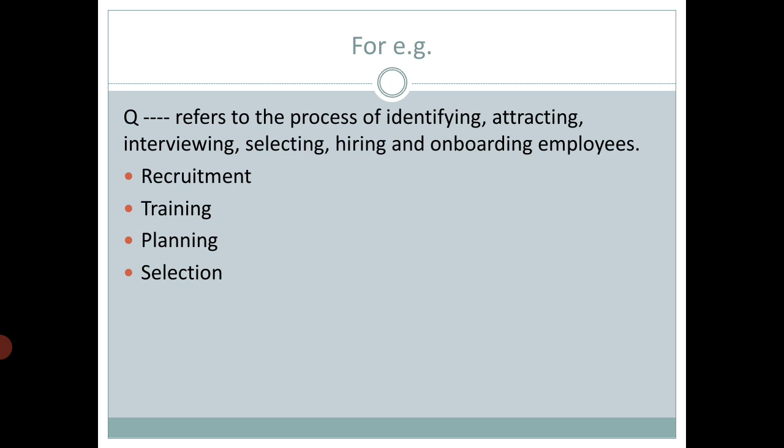Okay, then selection. What is selection? In selection, what do you do? There might be 10 candidates, and there might be one post for which you have invited applications. Now, among those 10, who is the most appropriate for that position? You pinpoint that person and offer that person the job. This activity is called selection.